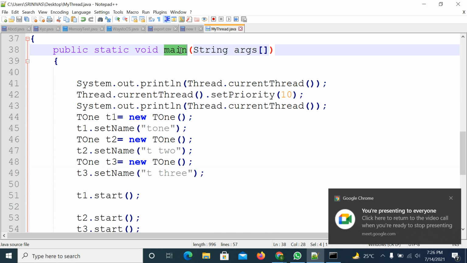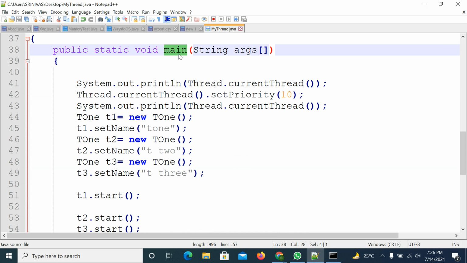Right. So in this class, the main thread is created by the JVM. At that time it was created with 5 priority. What I'm trying to do is change the main thread priority by using the setPriority method. So 5 priority will be updated to 10 priority. After giving 10, I am creating T1, T2, T3 threads. So what is the priority of these 3 threads? Before that, what is the main thread priority? 10 is there, so these will be created with 10 priority. Right. Observe the output.